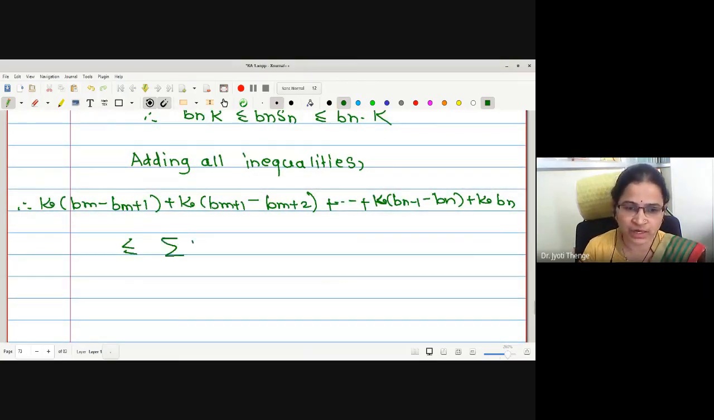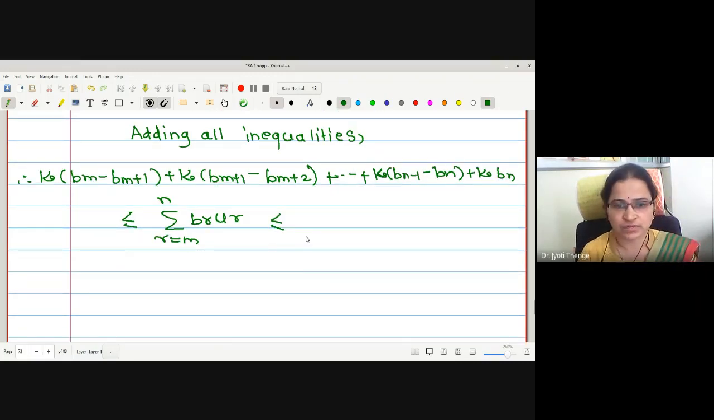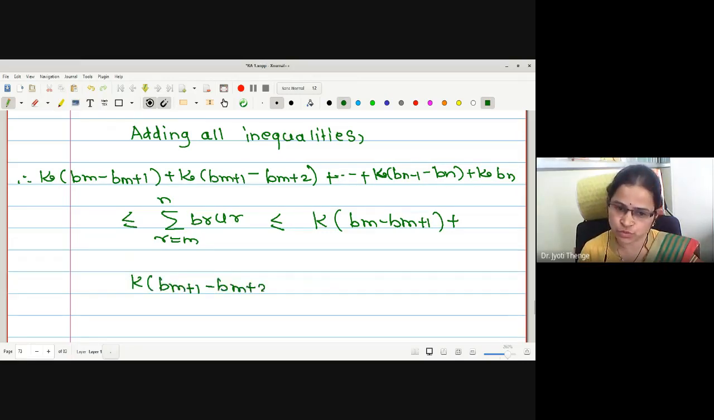the middle term, which I am writing directly: summation b_r u_r, r equals m to n, again which is less than or equal to. What is the right-hand side? The right-hand side of the inequality is capital K into the same terms: (b_m minus b_{m+1}) added with capital K into (b_{m+1} minus b_{m+2}), continue, capital K into (b_{n-1} minus b_n), and lastly capital K into b_n.